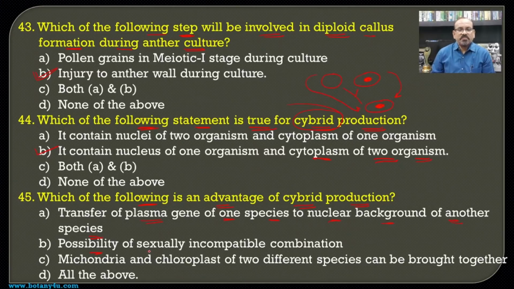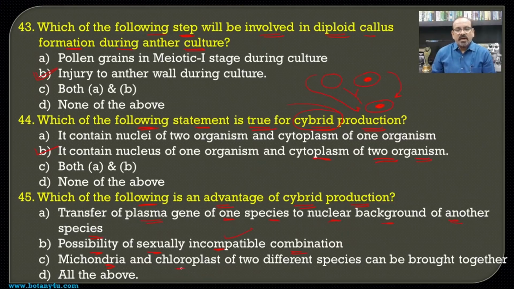And possibility of the sexually incompatible combination, because we are not talking about two different organisms, but we are fusing here the two protoplasts. So the two cells are fused here, and hence there is no necessity to find out the compatibility, and hence even in the incompatible combination there is a possibility of the formation of the hybrid.